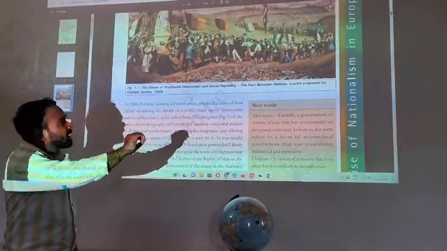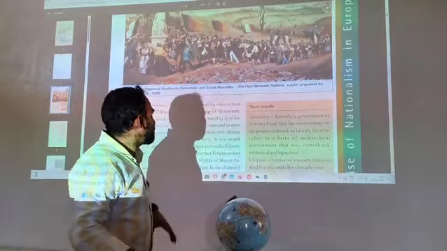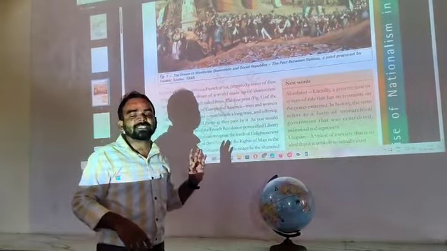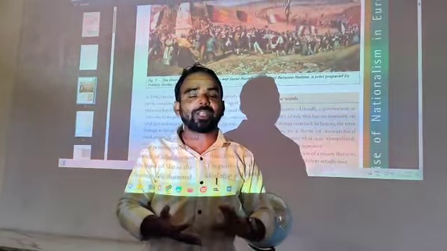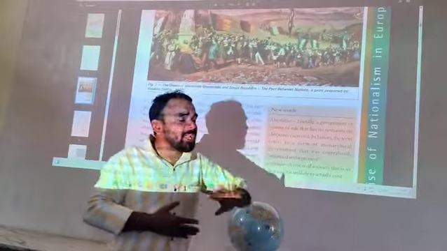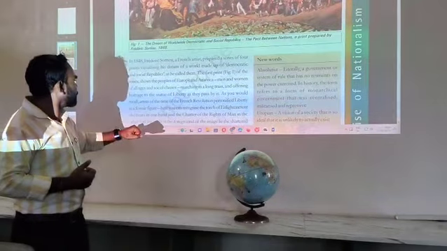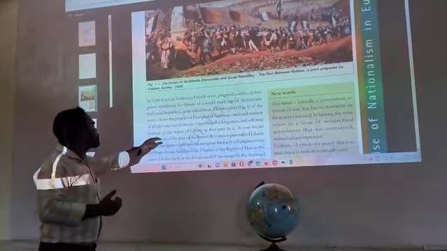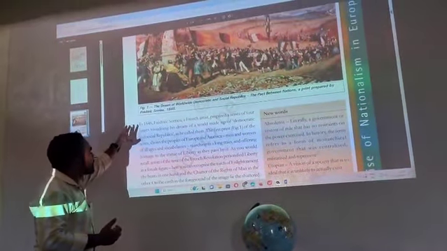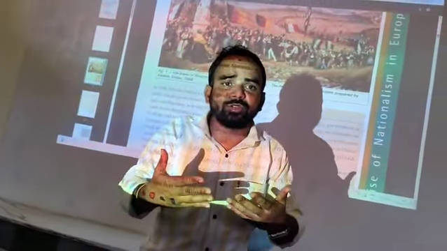The painter showed it like a train, which is very long. And all the social classes: a professor, a teacher, a craftsman, a laborer, a farmer, a merchant, every category of people. They are offering homage to the Statue of Liberty as they pass by. Here is the statue. What is the meaning of homage? Homage means respect, salute.